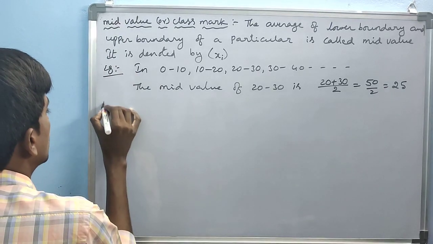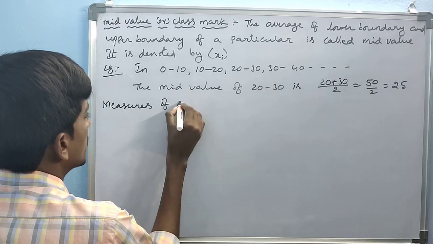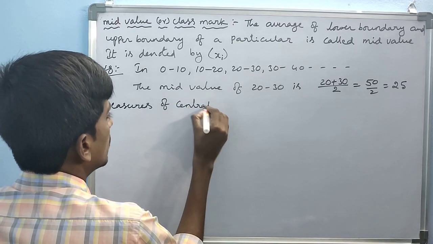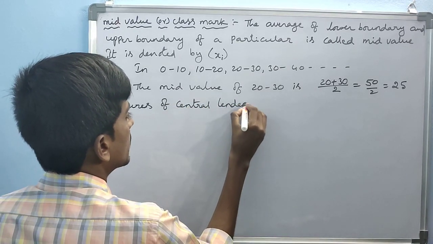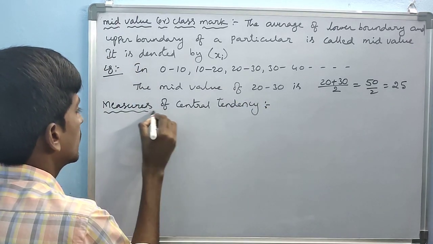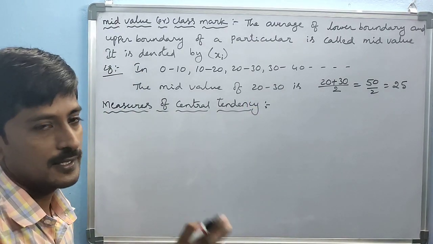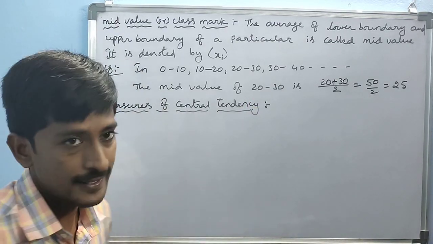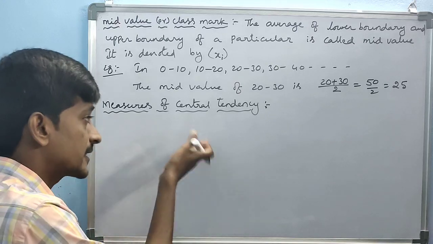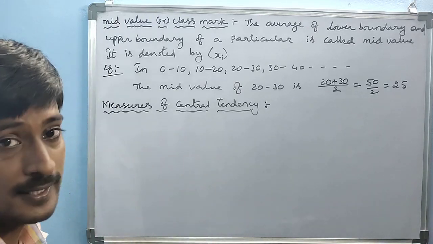The next one is measures of central tendency. These are very important measures of central tendency. Before that, the introduction part for using this central tendency. This is very important, 4 mark sums and 2 mark sums are given in that particular part. Okay.